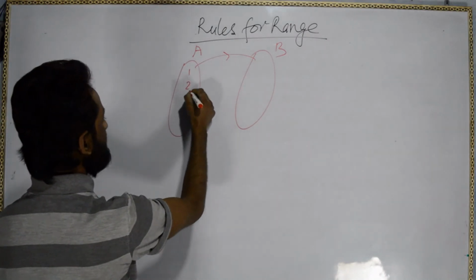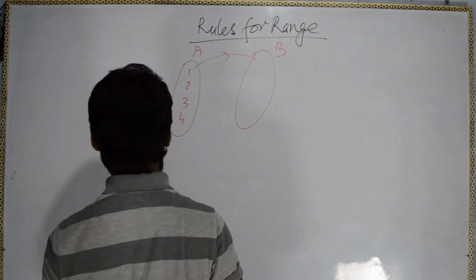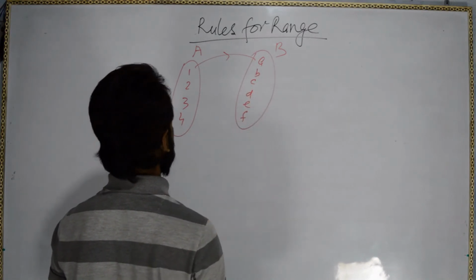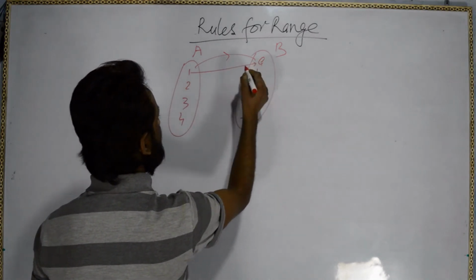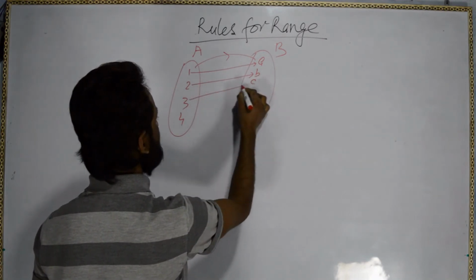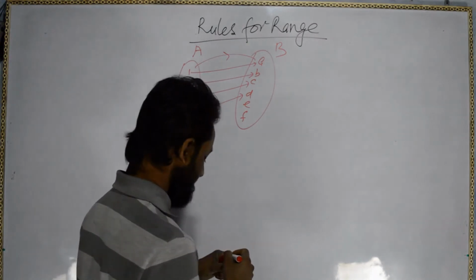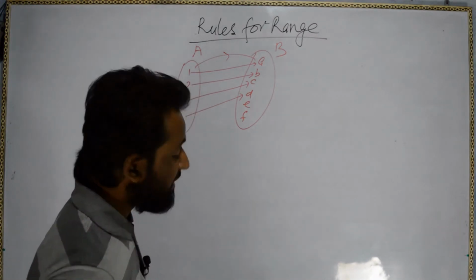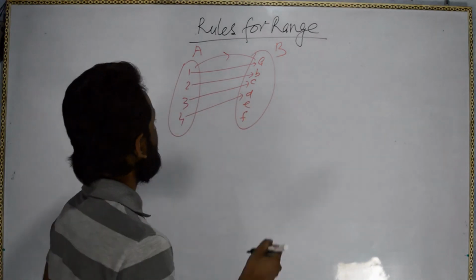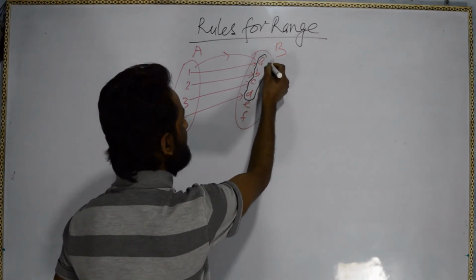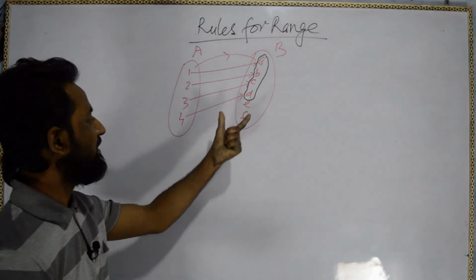If we have 1 2 3 4 and A B C D E F, so if 1 is going for A, 2 is going for B, 3 is going for C, 4 is going for D. So whatever the elements which are mapped here will come into the range.